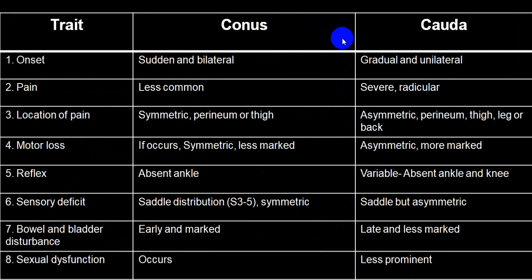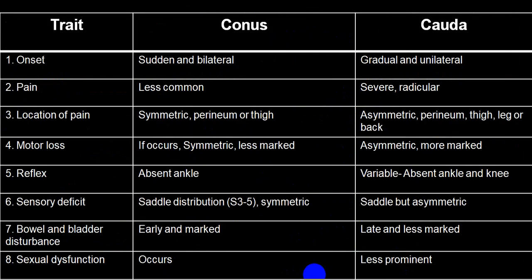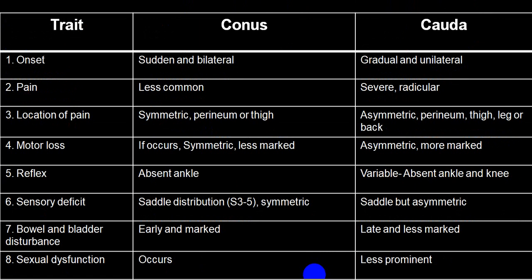This is the difference between conus and cauda equina. At your leisure time, you can go through. This is conus medullaris and cauda equina lesion. Cauda equina is the spinal nerve root, and conus medullaris is the lower part of the spinal cord. And being a lower part, there is a very high chance of damage to the S2, S3, S4 segments. While cauda equina is always damage to the peripheral nerve roots, so it is always lower motor neuron.